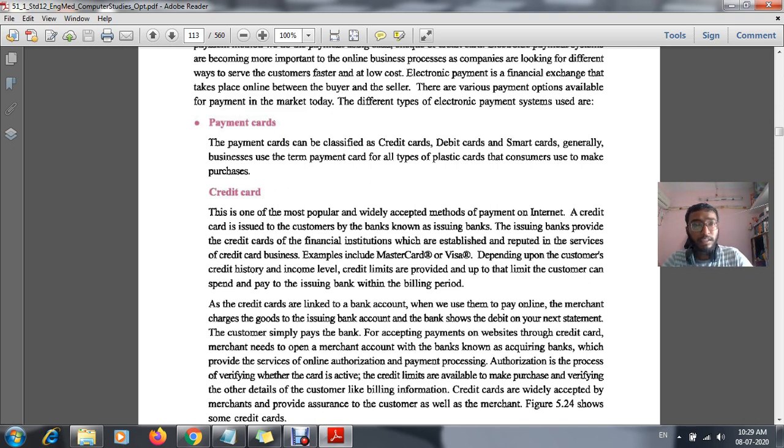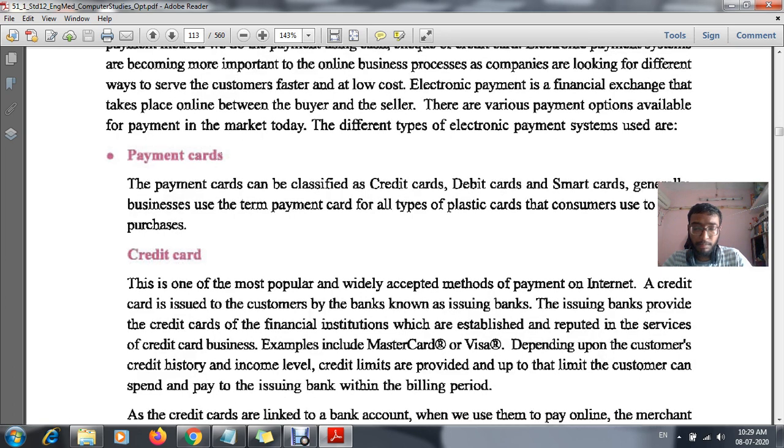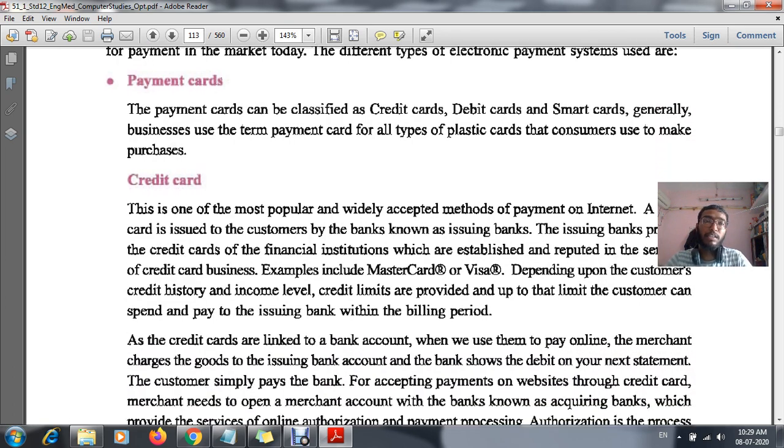Suppose we are not giving cash on delivery, because if you are buying a mobile phone of around 25,000, of course it is not possible to give 25,000 in cash. We are not having that much money in our house. So we prefer online payment. Now with online payment, we have the option of a card. It can be a debit card or a credit card, any kind of card we can use.